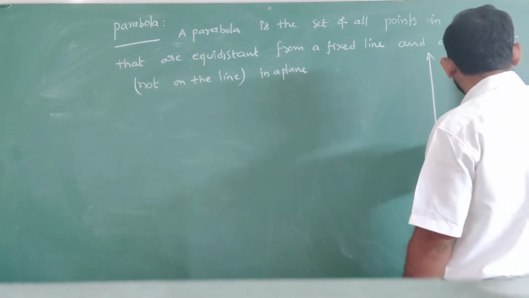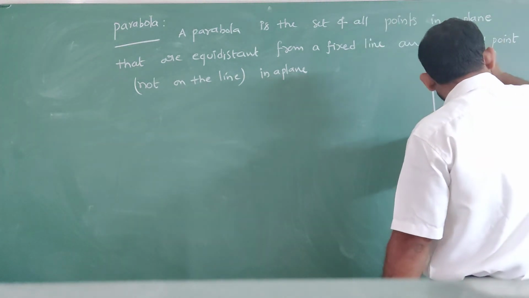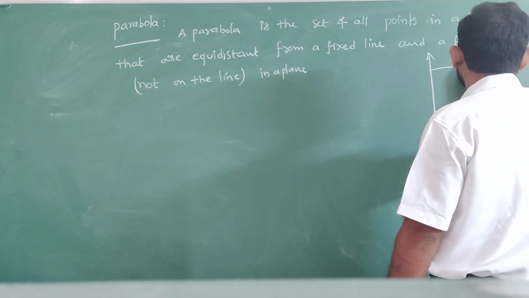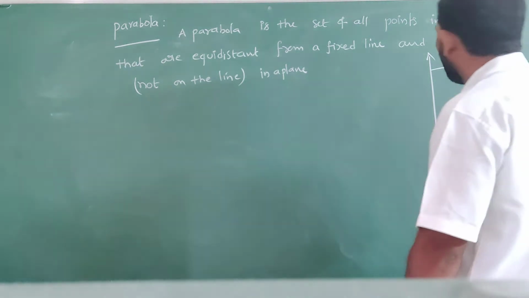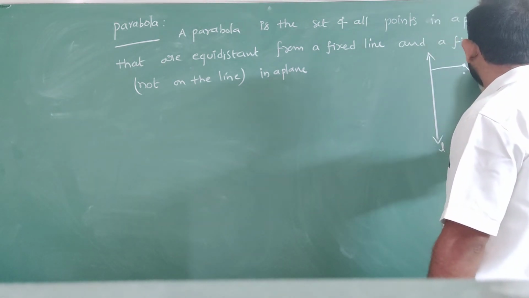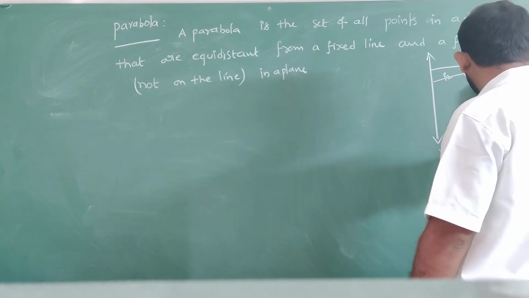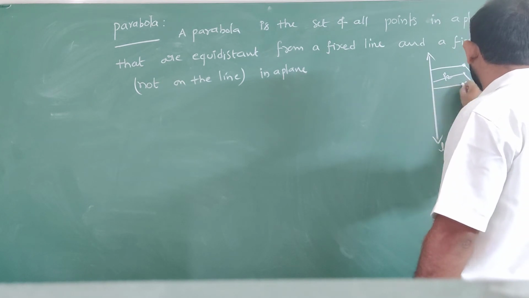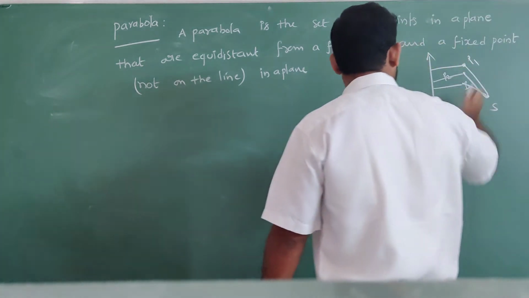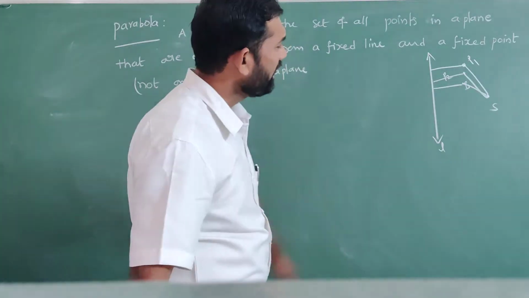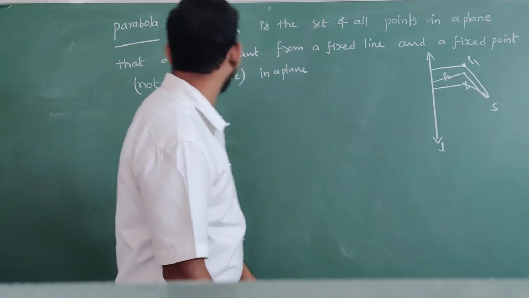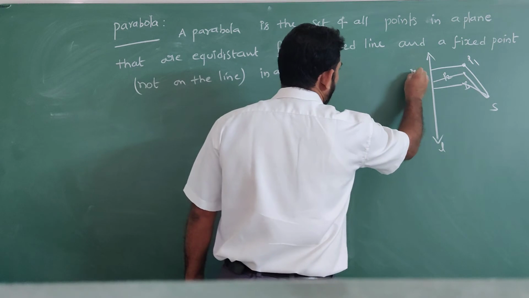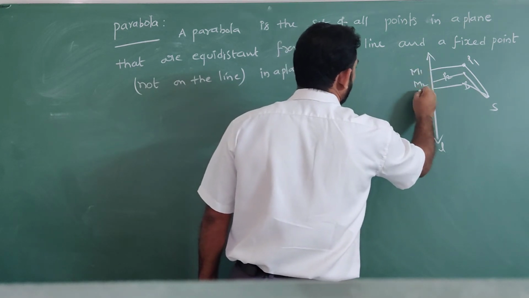The distance from here to here, point P1, is the same. Similarly P2 and P3, with M1, M2, M3.